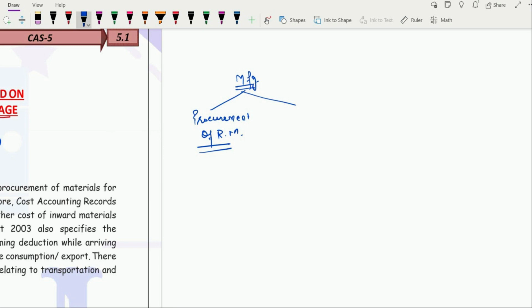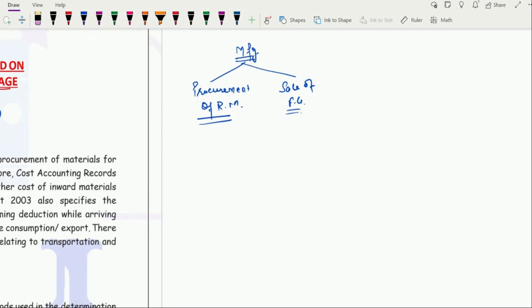The second element is the sale of finished goods. Why are you manufacturing the finished goods? To sell those goods, isn't it? That is why you are into manufacturing. Now, in both the events, when you are procuring the raw material from a supplier, there will be a transportation cost. And when you are selling the goods, there will be transportation cost too.